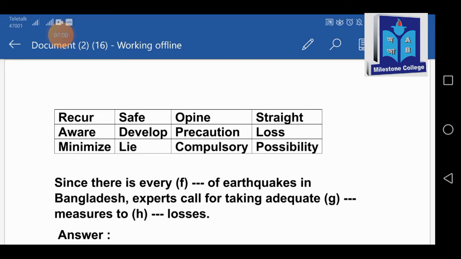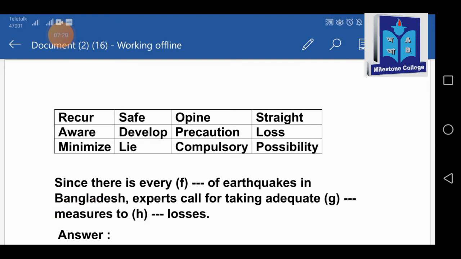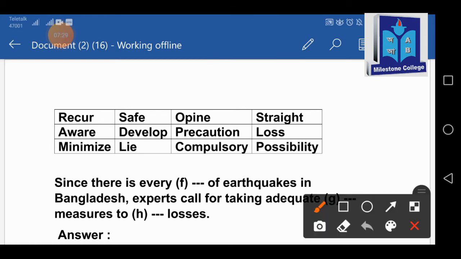So here the word measures. Let's see, the word measures is a noun there. Measures, but what kind of measures? As we earlier did, a noun is always modified by an adjective. So we have to place an adjective just before the noun. So what adjective can we place there? So taking adequate precautionary measures. We have got the word precaution in the box, but precaution is a noun. Precaution is a noun, but we have to give the adjective form of it, precautionary.